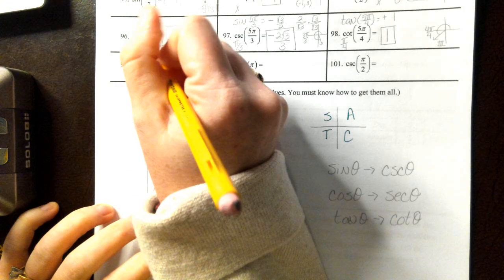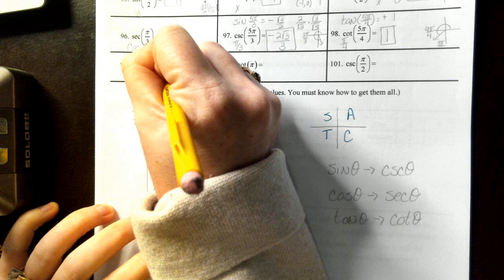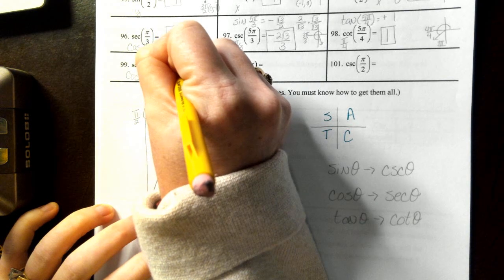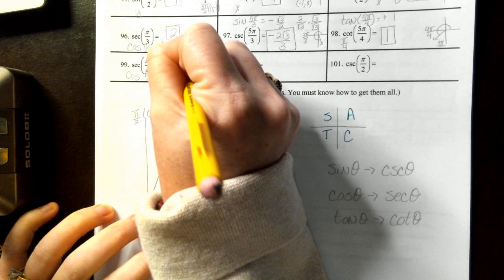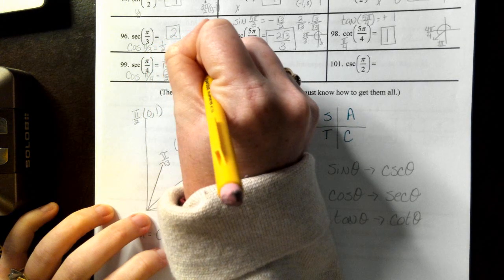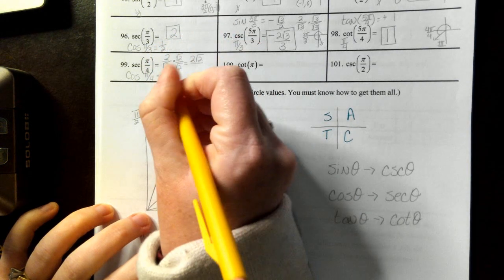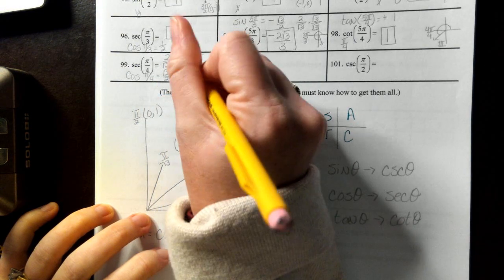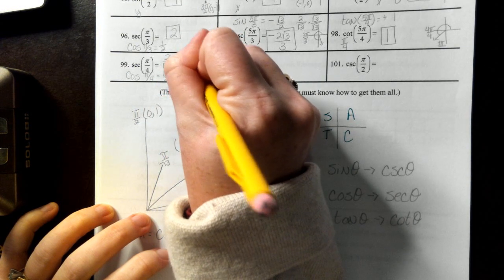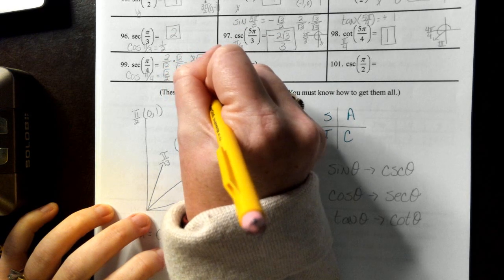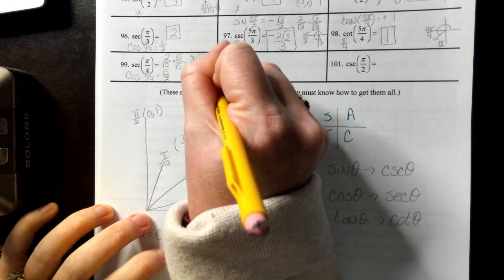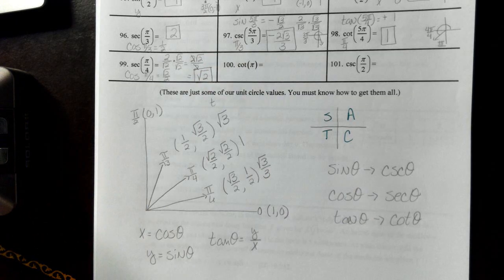When I flip that for secant, that's going to give me 2 over the square root of 2. And I need to rationalize my denominator, which is going to give me 2 square roots of 2 over the square root of 4, which is just 2. And then I'm going to let my 2's cancel out. So my answer here is just going to be the square root of 2, and positive because we're looking at cosine in the first quadrant.